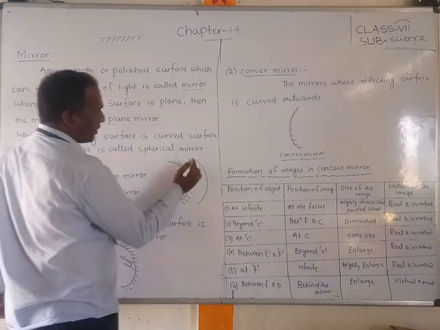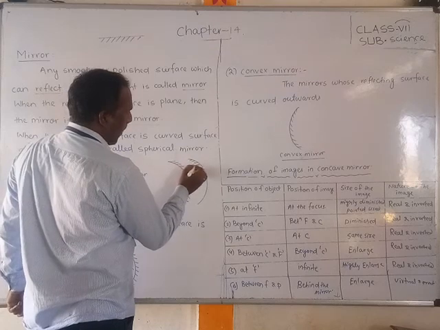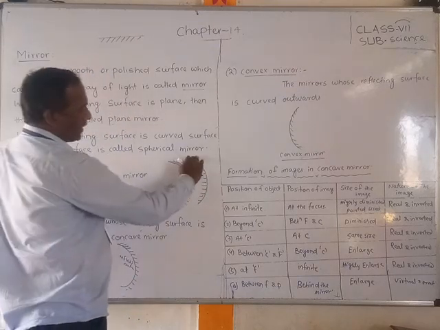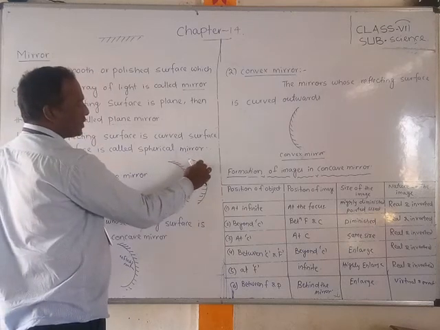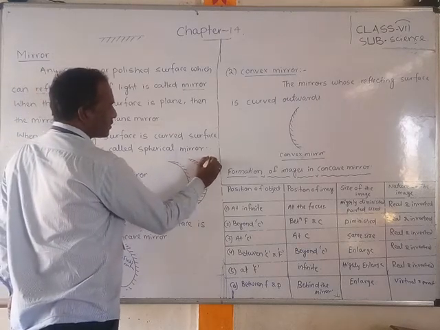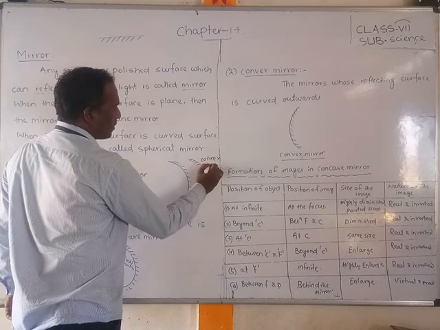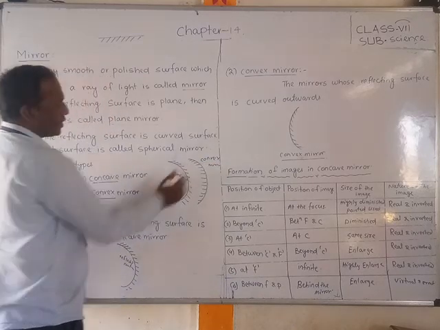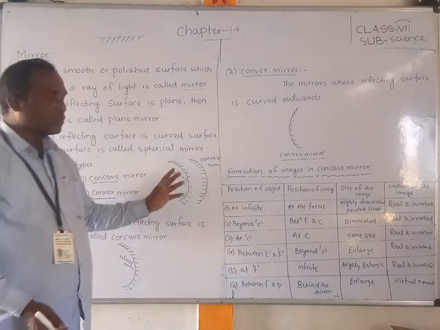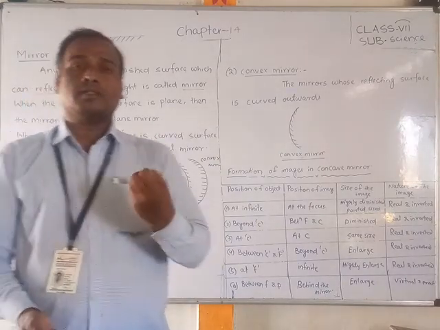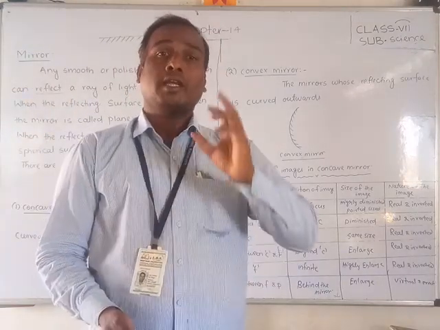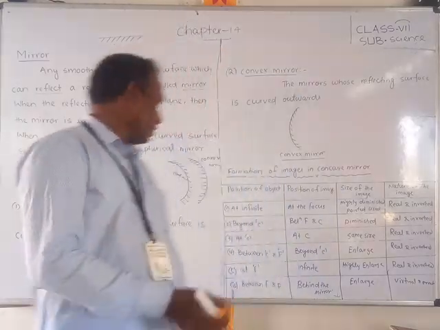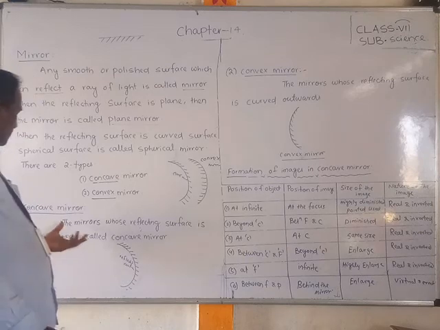And there is another one. If I do it like this, you can understand. Now this outside is the reflecting surface, so this is called a convex mirror, and this is called a concave mirror. Did you understand the difference? If the smooth surface is inward, that is called a concave mirror. If the smooth surface is outward, that is called a convex mirror. So this is about concave and convex mirrors.